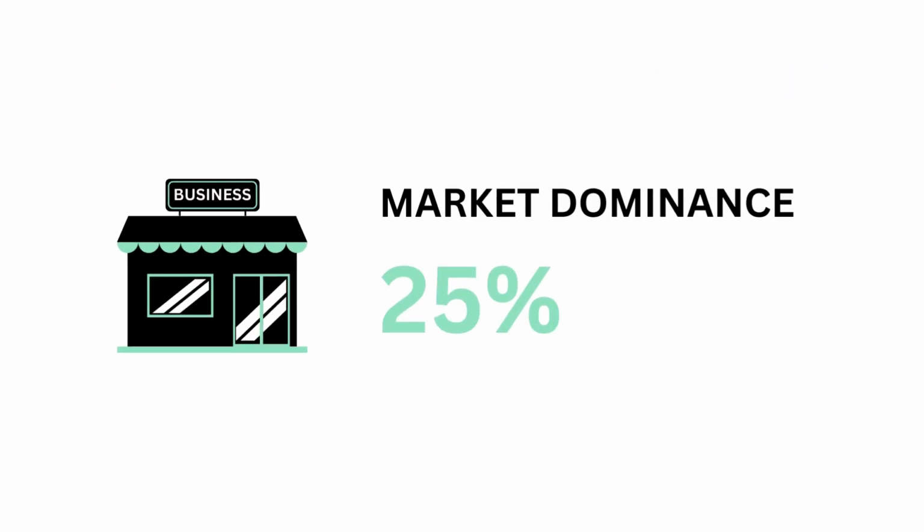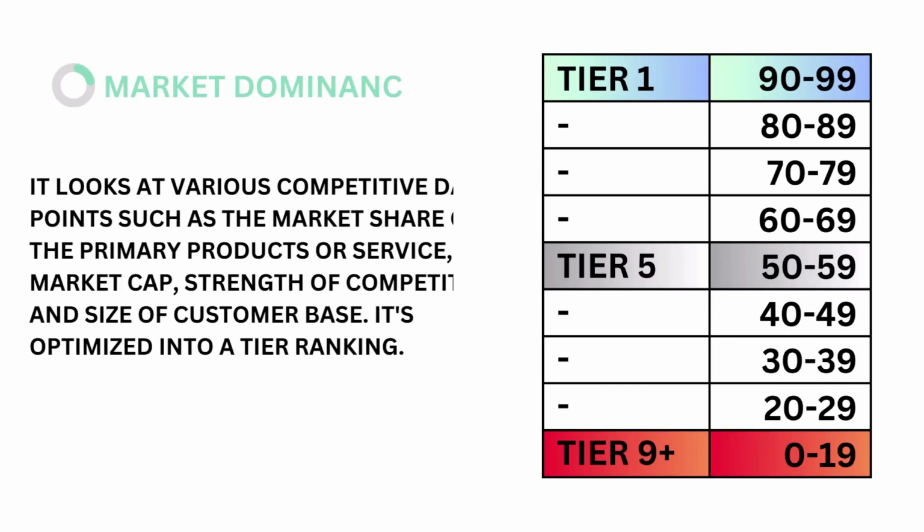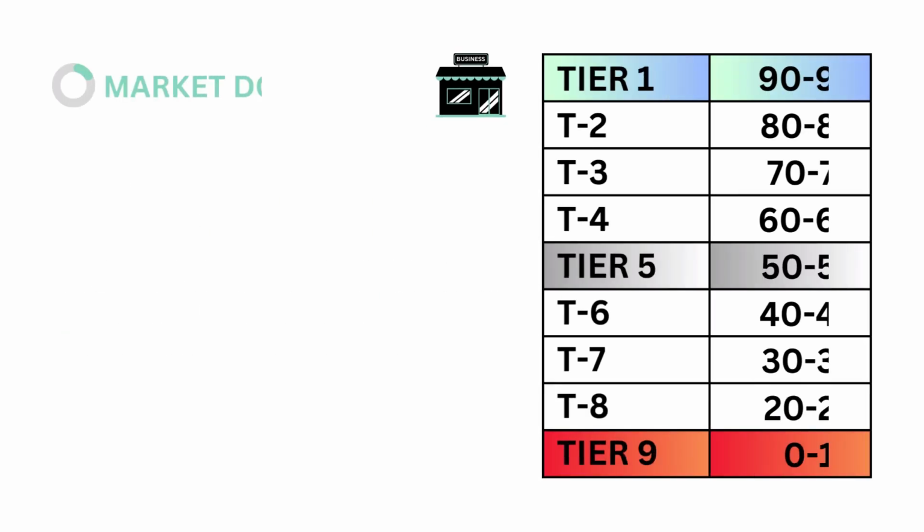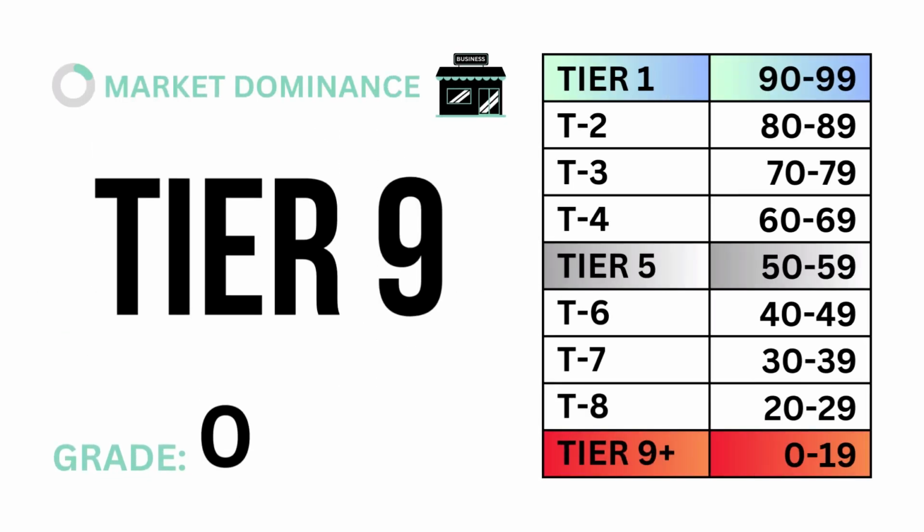Lastly, in the business factor is market dominance, which accounts for 25%. Market dominance looks at various competitive data points such as market share or primary product or services, market cap, strength of competitors, and size of customer base. It's optimized into a tier ranking. The models tell us that a market dominance tier 5 is considered average. Here's our tier number and market dominance grade.